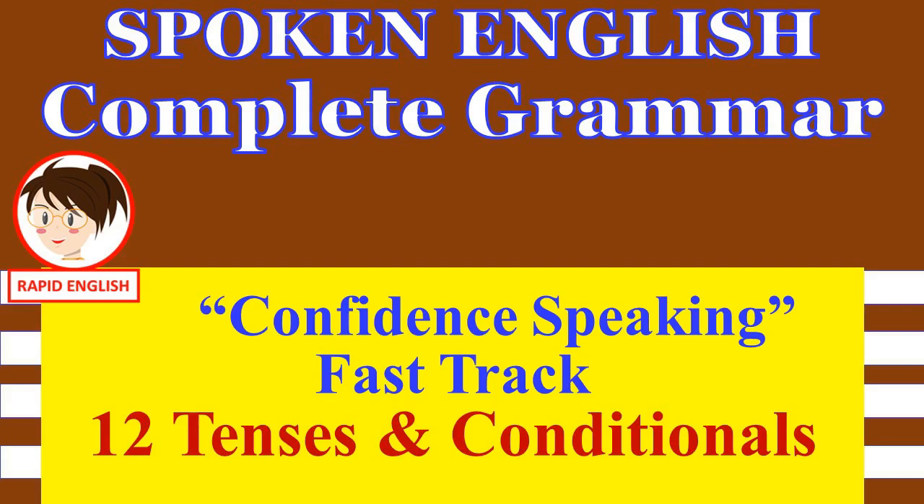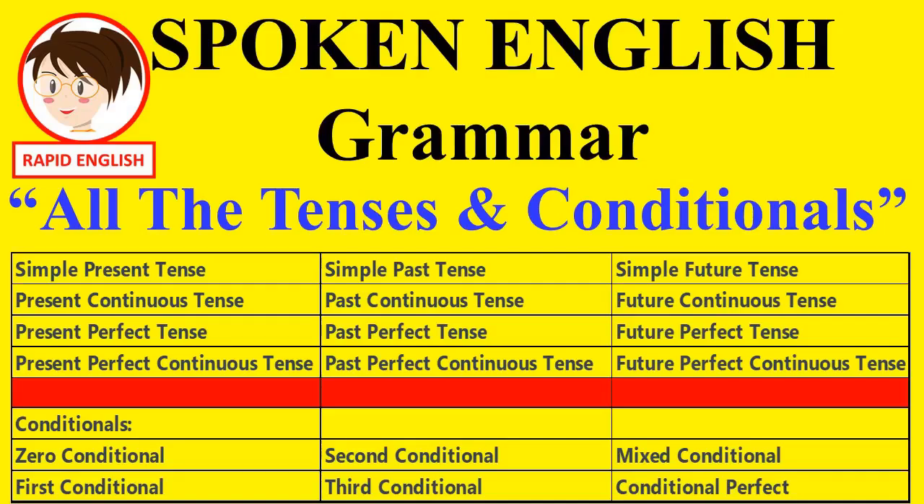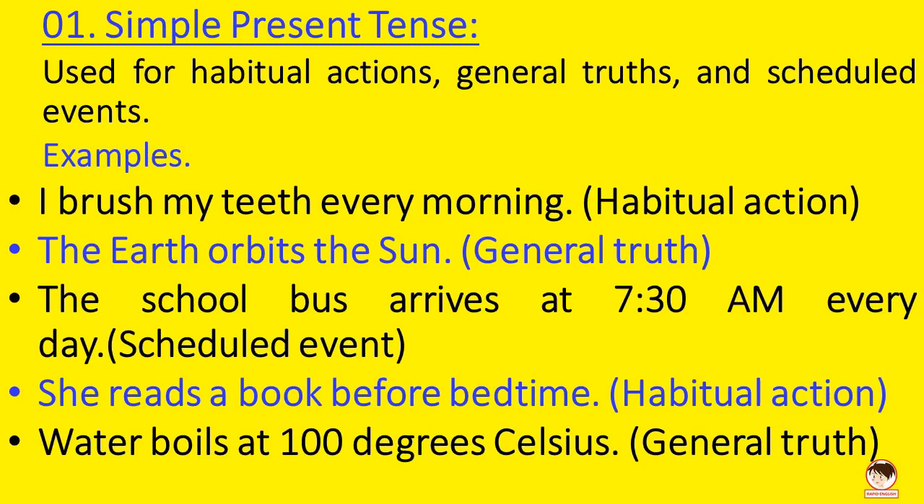Let's start the lesson. Simple present tense. Used for habitual actions, general truths, and scheduled events. Examples: I brush my teeth every morning. Habitual action. The Earth orbits the Sun, general truth. The school bus arrives at 7:30 a.m.